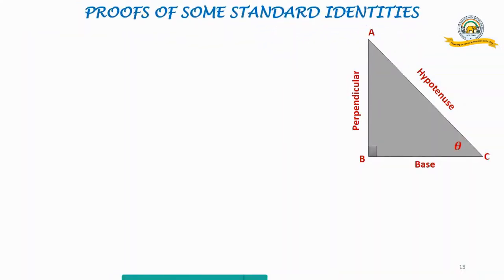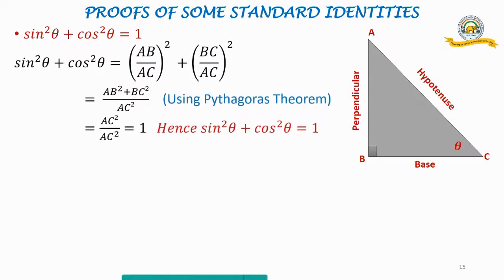Now, we are going to prove some standard identities. Let us take this identity, sine square theta plus cos square theta equals 1. So, again, what I'm saying, we just don't accept it. Let us see whether this is true or not. So, sine square theta plus cos square theta. Now, what is sine theta? By a right angle triangle, this is my theta. It's perpendicular upon hypotenuse. So, perpendicular is AB by AC whole square plus cos theta we know is base by hypotenuse. So, we get it as BC by AC whole square.